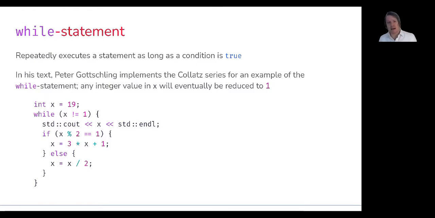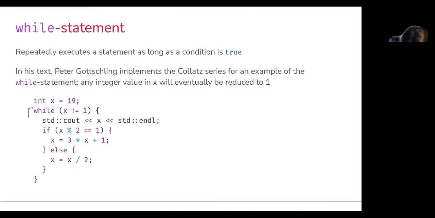I took the following example from Peter Gottschling's textbook, I believe Discovering Modern C++. It's over on my table. Essentially, I wanted some sort of halfway interesting example for this, and he used the Collatz series in the book. What this attempts to show is that there's a pathway to the integer value of 1 for every number. So in this case, the while statement that we're interested in is right here.